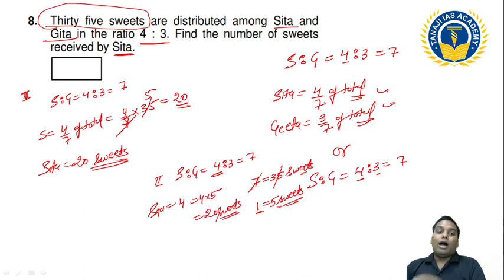Okay. I will recommend just remembering, or you can understand both methods. I generally use this one because I can use it without writing. I know Sita and Geeta are getting 4:3, total is 7, 7 is equal to 35, it means 1 is equal to 5. Mentally you can do this type of understanding many times.